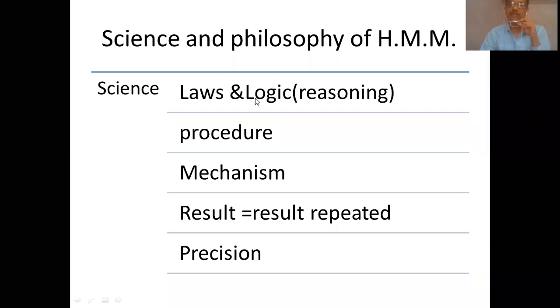Science has certain laws, certain logic, certain procedure, certain mechanism, and the characteristic feature of science is that whatever experiment you carry out, it will be repeated again and again.